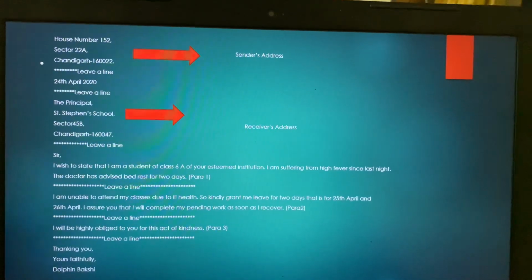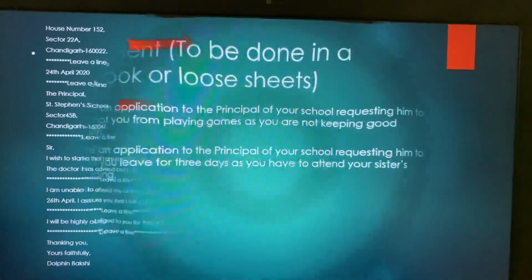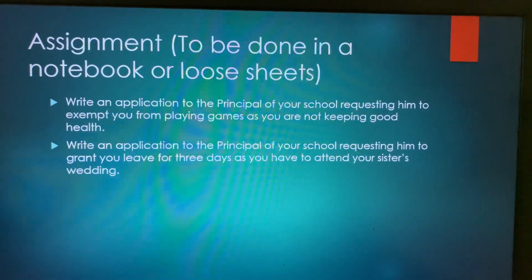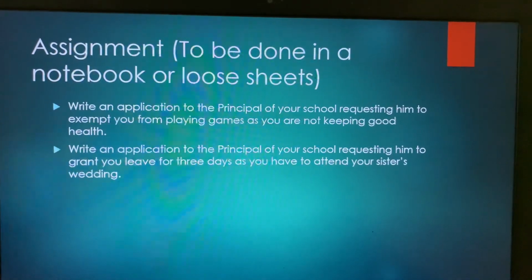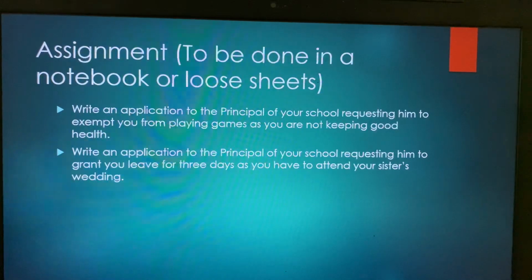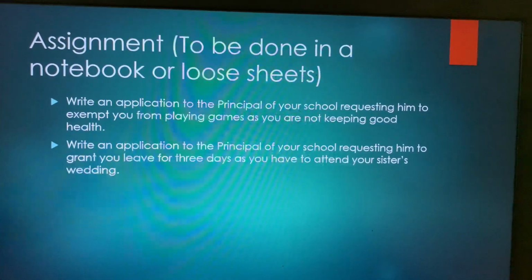Hope you'll be able to handle the questions related to it. Let's just see what they say. So assignment, children, to be done in a notebook or loose sheets. Number 1, write an application to the principal of your school requesting him to exempt you from playing games as you are not keeping good health.